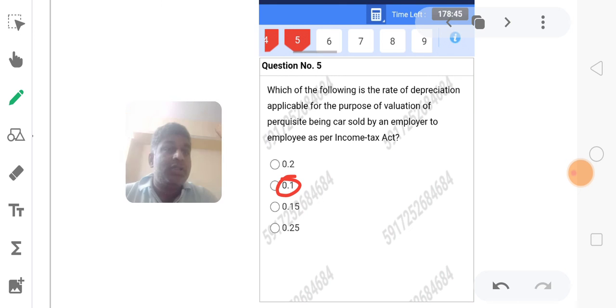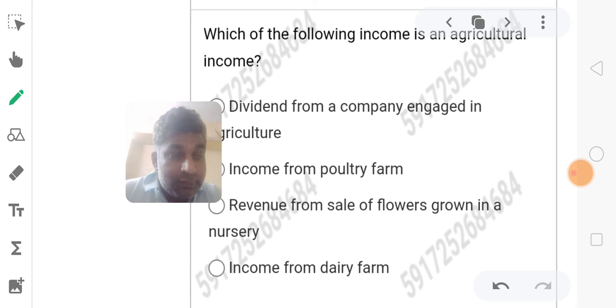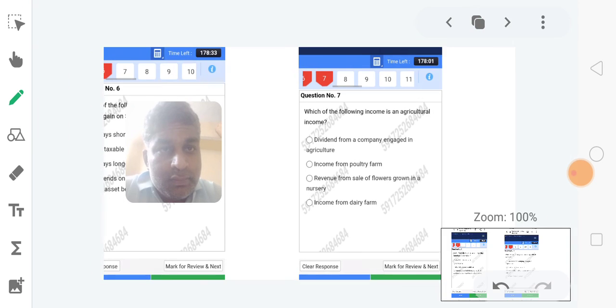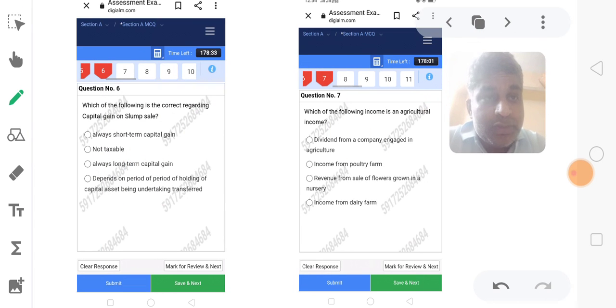And then the same procedure: click save and next. Next, move into the sixth question. Which of the following is correct regarding capital gains on slump sale? Always short-term capital gain, always taxable, always long-term, or depends upon the period of holding of the capital assets undertaking transferred. So 10% of actual cost is the depreciation in the previous question.